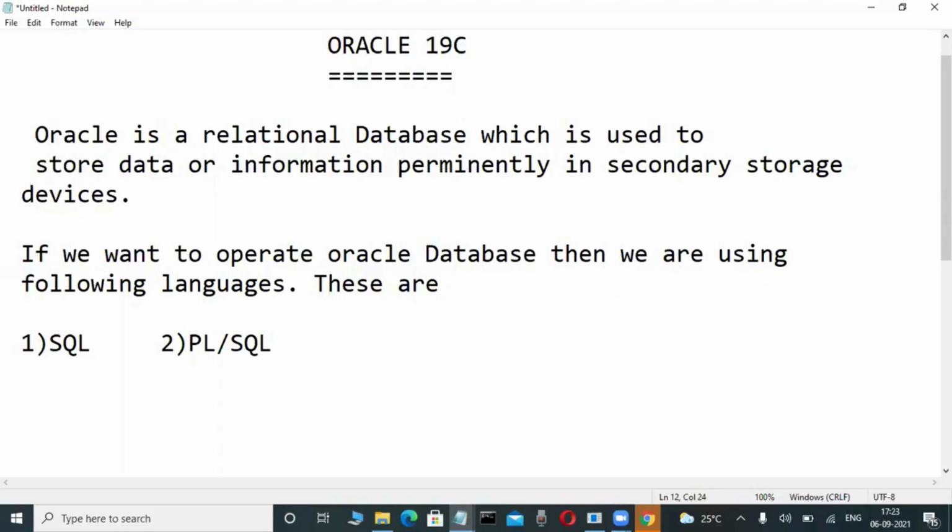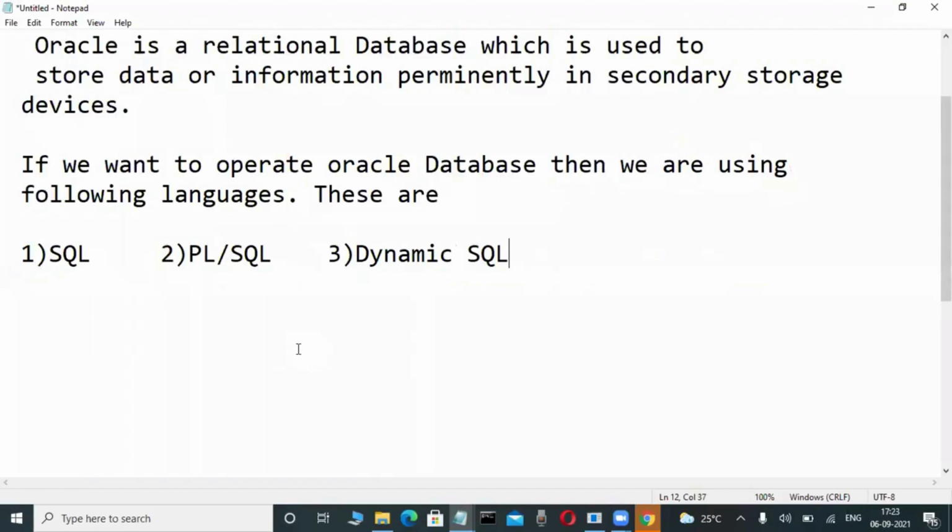Again, another one is dynamic SQL. Observe it here. If you want to operate the Oracle database, then we are using the following languages. These are SQL, PLSQL, and another one is dynamic SQL. Now check it out, what does this SQL language mean?